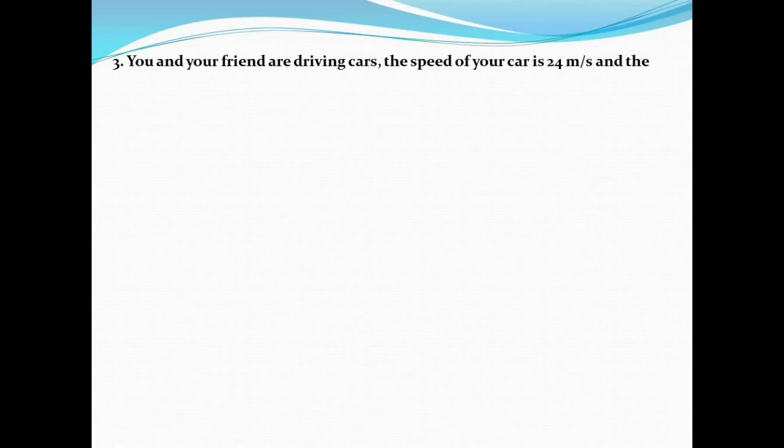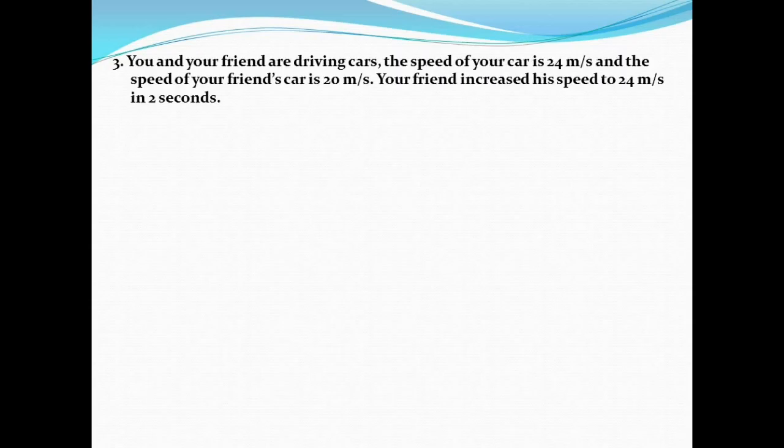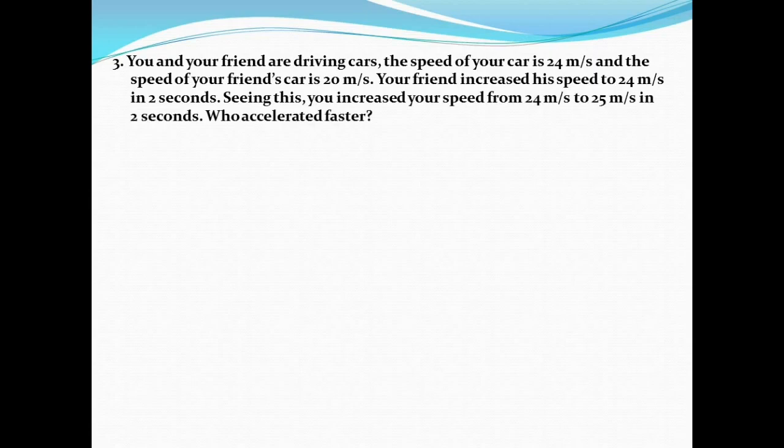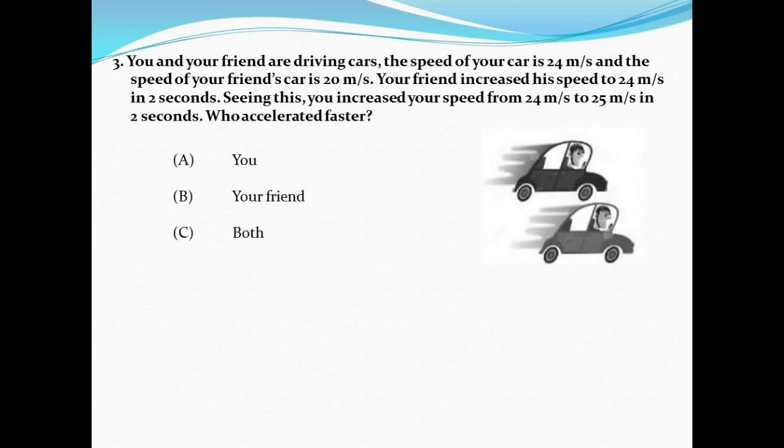Next, question 3. You and your friend are driving cars. The speed of your car is 24 meter per second and the speed of your friend's car is 20 meter per second. Your friend increased his speed to 20 meter per second in 2 seconds.